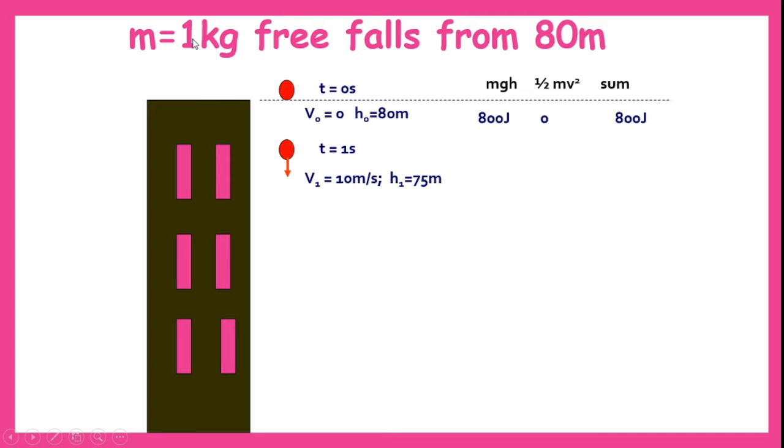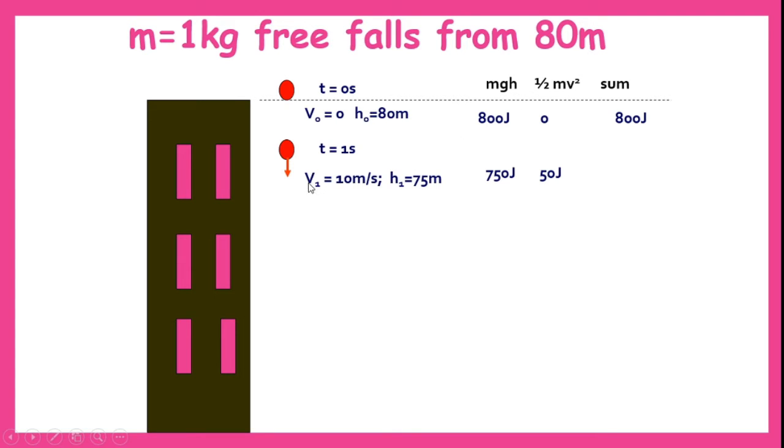Now using the same parameters and these values, we will calculate the potential energy. Mass is 1 kg, same case, g is 10, and now the height has reached 75. So 75 into 10 into 1, we get 750 joules. And we have to calculate kinetic energy also.